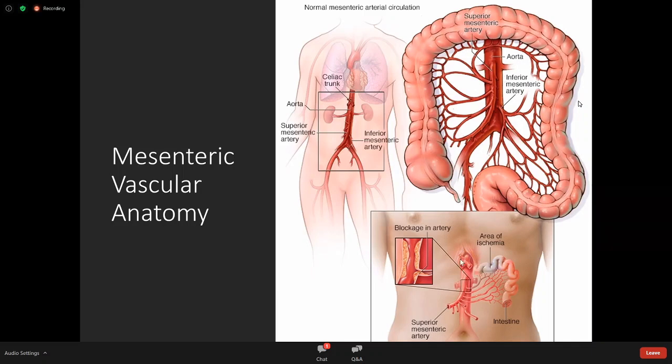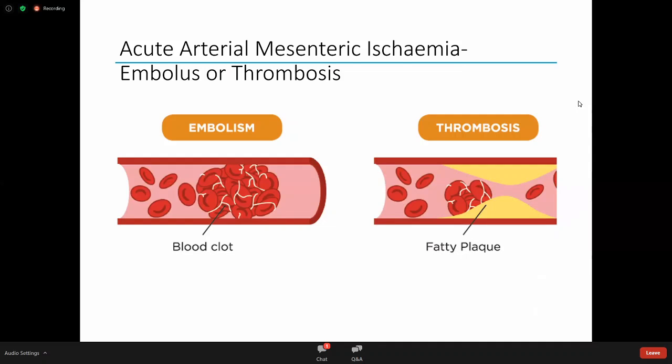You'll have a diagram here of blockage in the artery at the origin of the SMA. So we talked about the two mechanisms of how the big blood vessel might become blocked, either with embolism or with thrombosis. An embolism starts somewhere else in your body as a blood clot and travels through the body and gets blocked in an artery.